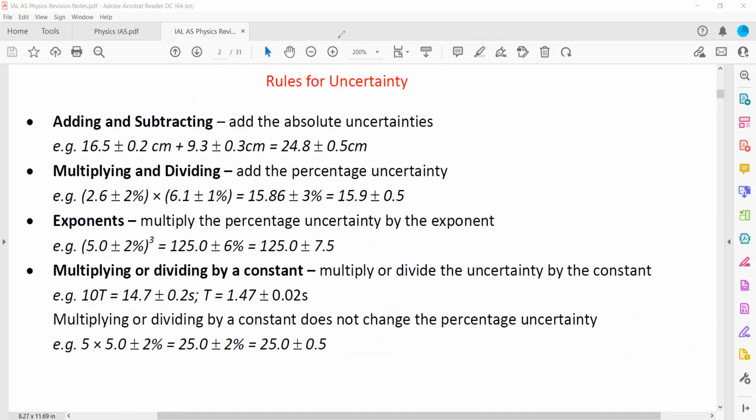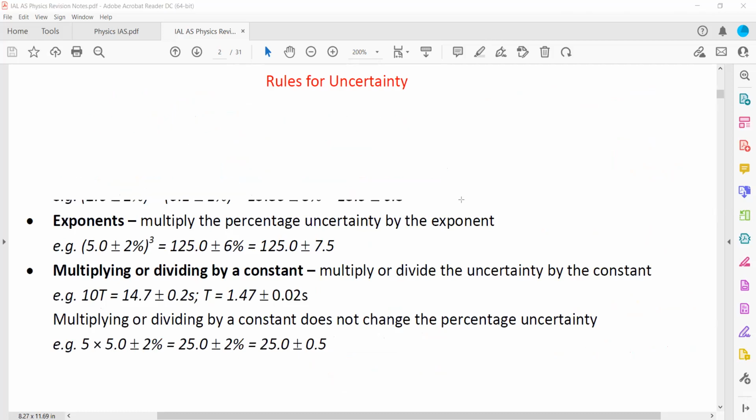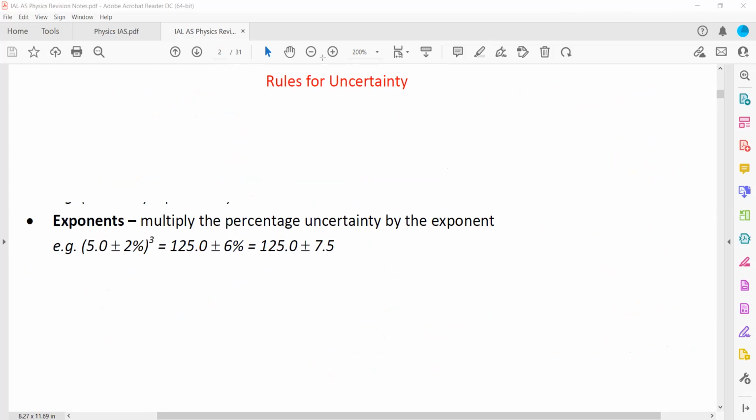Then we may have an exponent. Some of the quantities have a power. How do we work out uncertainty for those? For example, we measure volume.